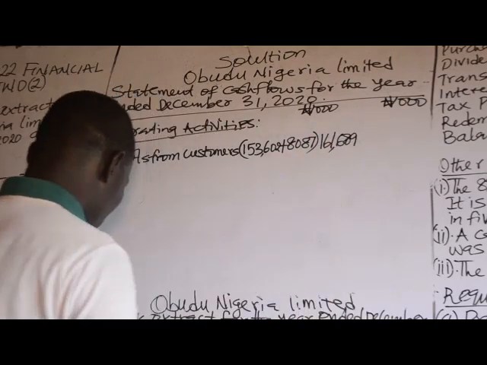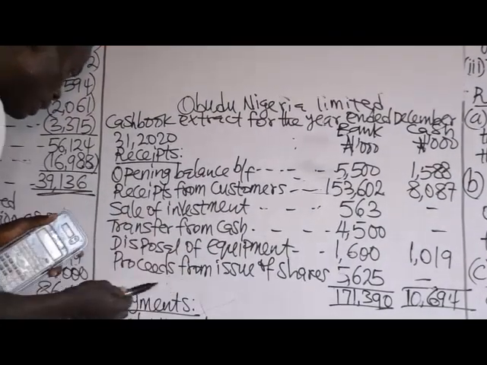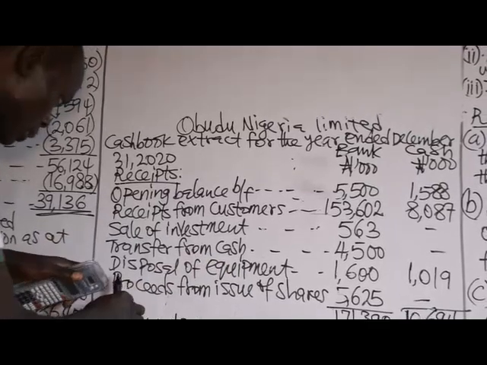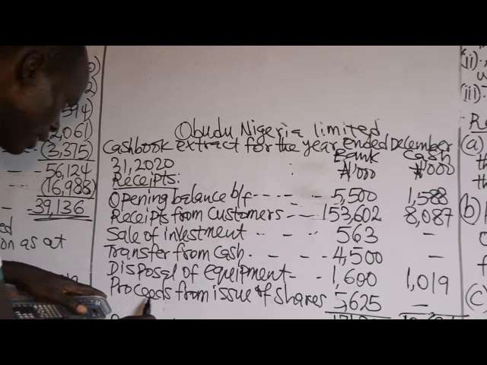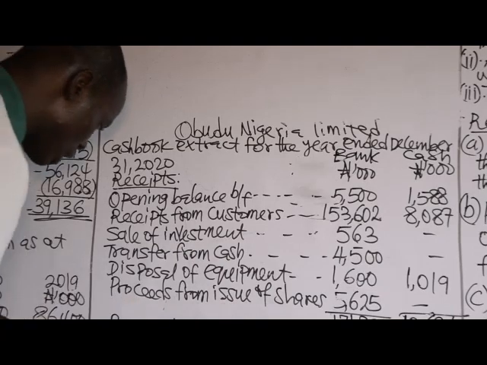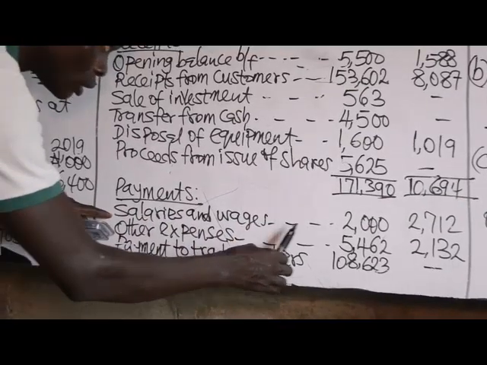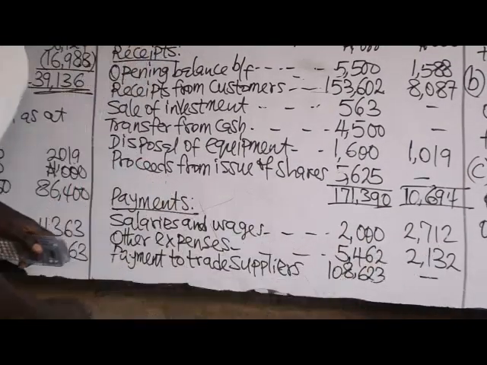So then the next item is sale of investment. That is not operating. Transfer from cash is not operating. Disposal of equipment is not operating. Proceeds from issue of shares is not operating activities. We have salaries and wages, 2,000 and 2,712. That is operating activities.